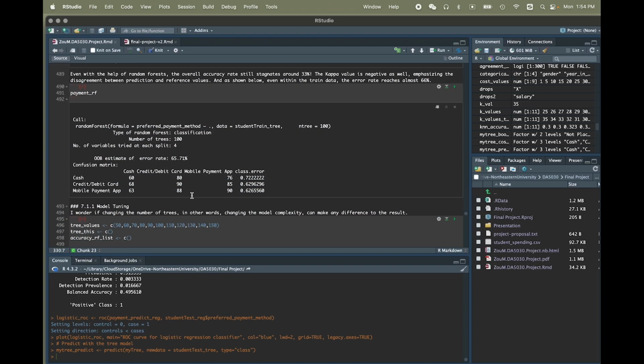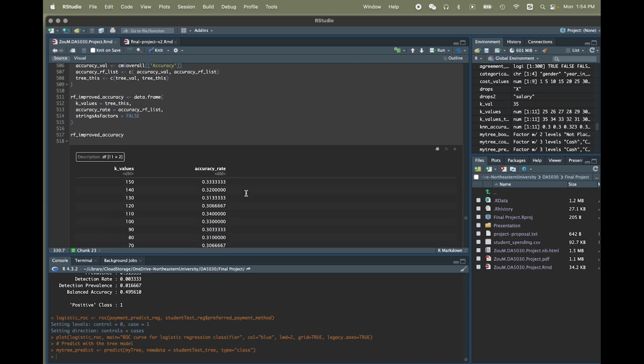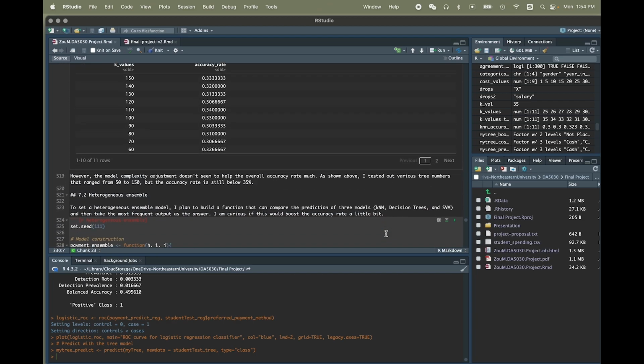But anyways, I'm still trying to see if there's anything I can do. So we all know that we can change the model complexity by changing how many trees it gets to reach. So I tried out a bunch of tree values from 50 to 150, and the accuracy rate is still quite stable. It's between 30% and 34%. Nothing big has changed.